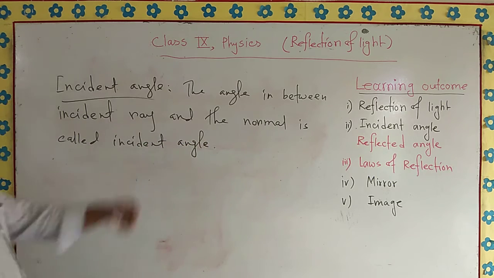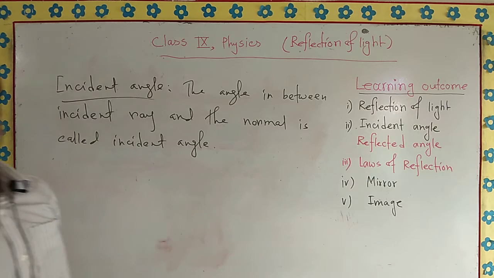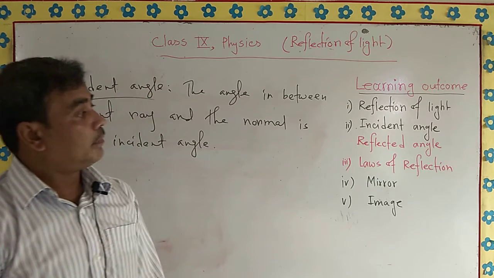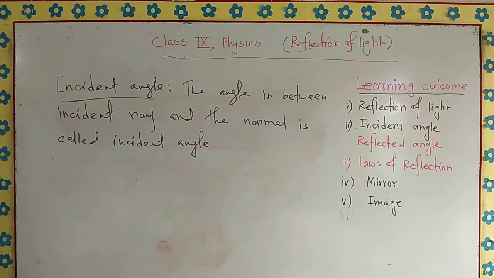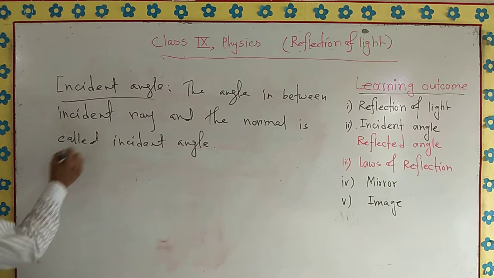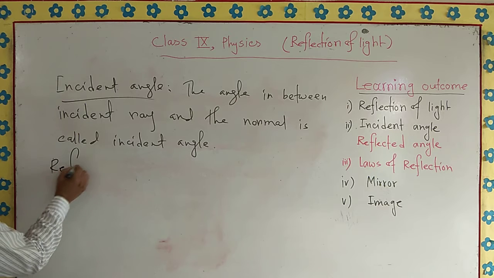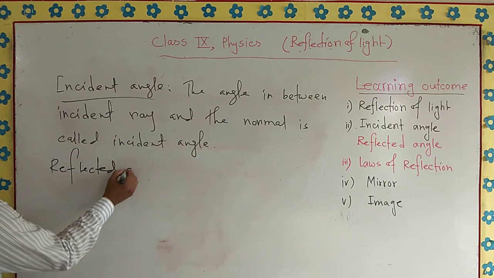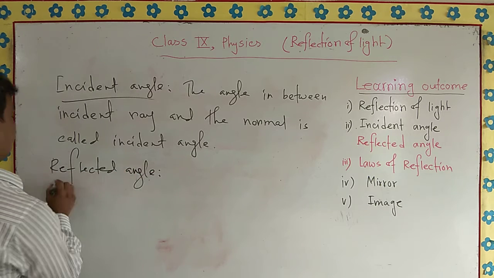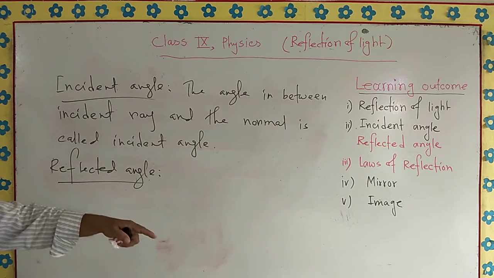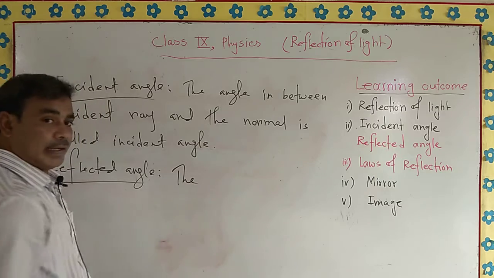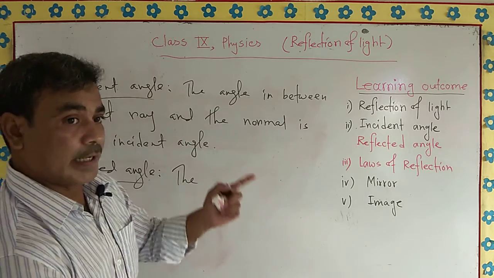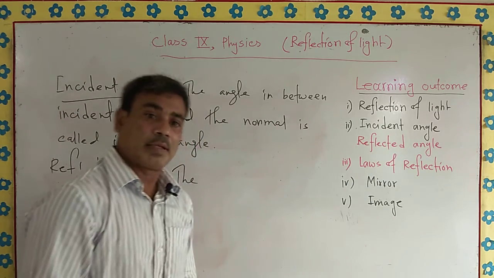In the same way, we can define another angle, that is reflected angle. You can easily guess what is called reflected angle. Let me write it on the board. Reflected angle. Same way, the angle in between reflected ray and normal is called reflected angle.